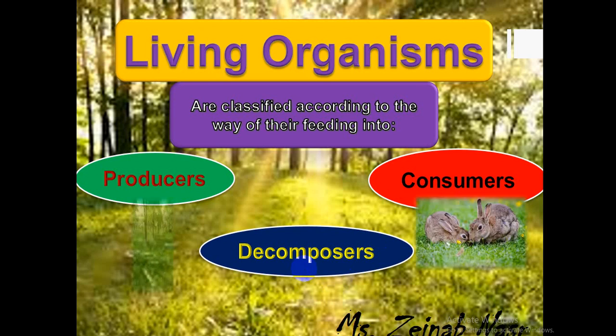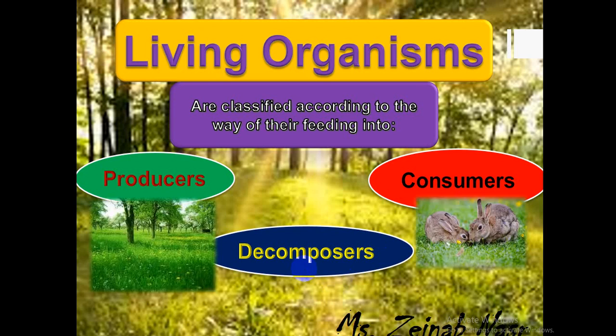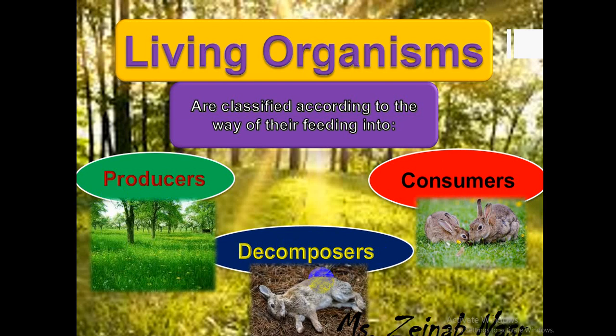Producers are green plants. Consumers are the animals that depend on producers in feeding. Number three, decomposers, at the end. They feed on the dead bodies of both producers and consumers.